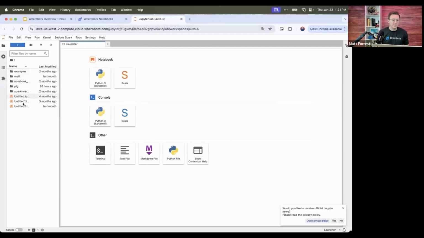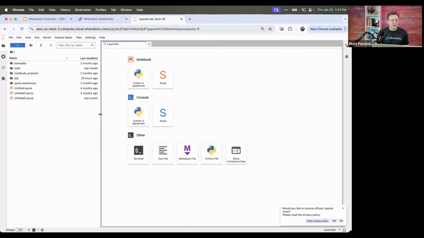So you'll probably see something a little bit different than mine. I have some folders here that I've stored other things in. If you do want to create and store something of your own, I would recommend creating a folder here in this top level view, because that will keep your data and your notebooks alive from that point. If you shut down the compute instance, it won't save those. But if you create it here, as you can see, I just created a folder called Matt, and that stores a bunch of my other stuff. But you don't need to do anything to get started today.